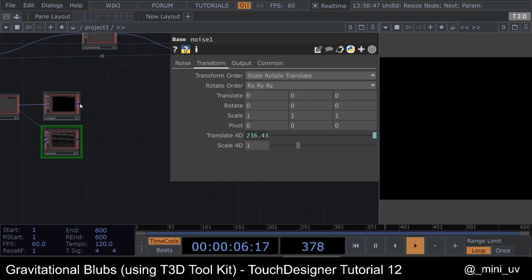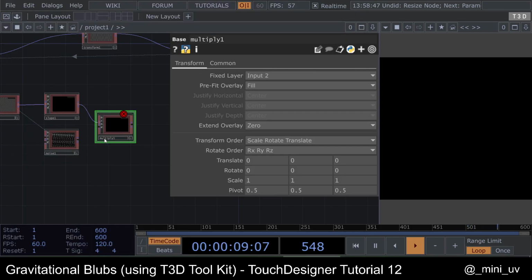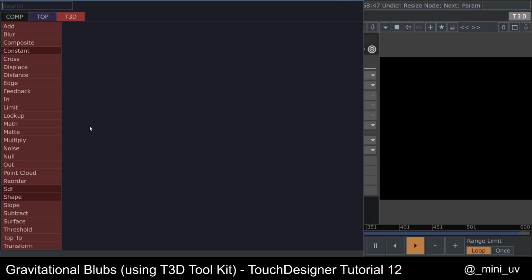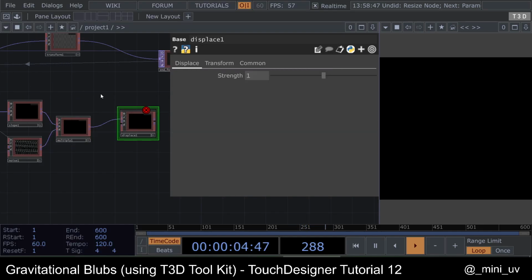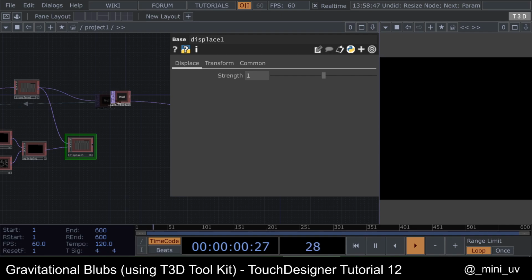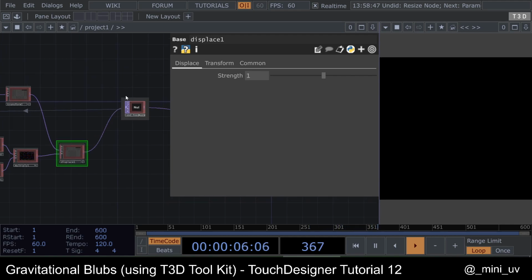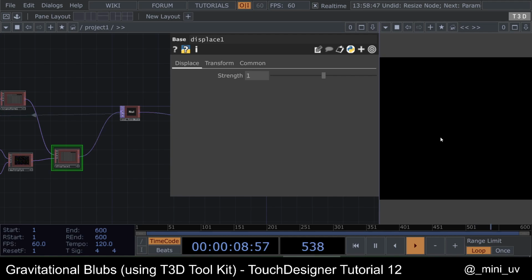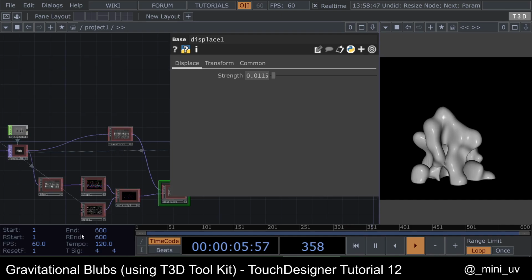Let's multiply those two together and add a displace. Connect those two like this, and connect it into the null. Reset, and you don't see anything. It's like too strong, so let's decrease the strength to something like this. Now you can see the blobs. Alright.